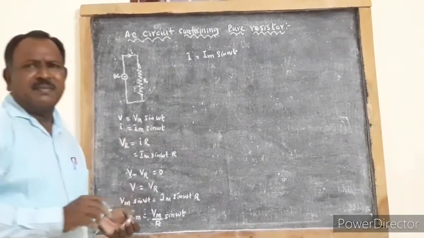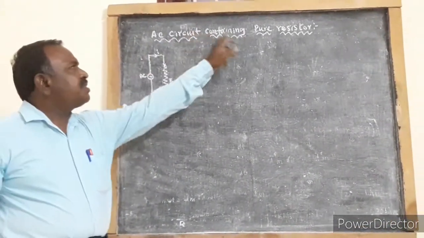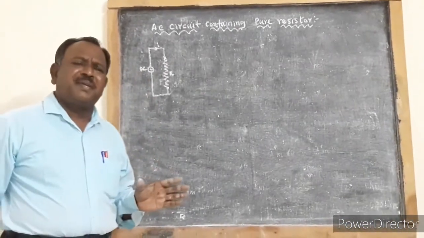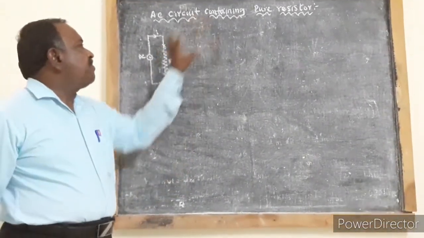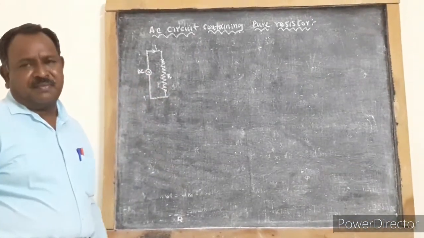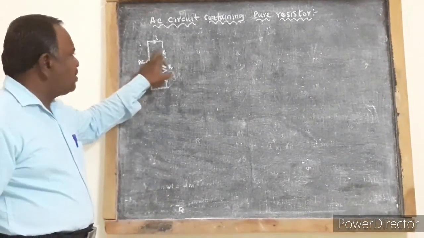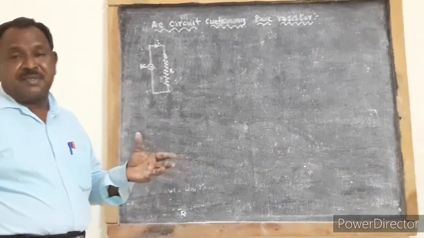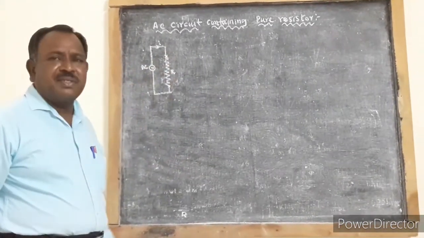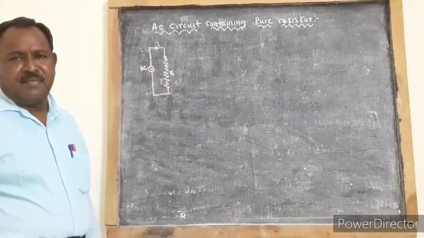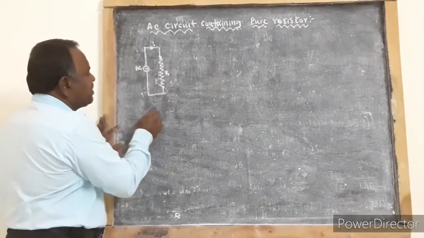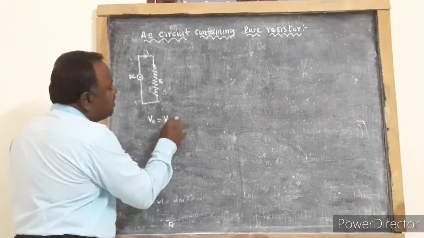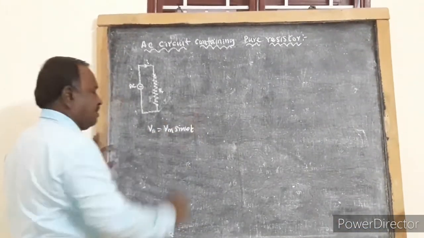So we are going to see AC circuit containing pure resistor. So in this session, we are going to construct phasor diagram for this circuit. So here we are having an AC source connected to a resistor. So what will happen to the current and voltage when an AC source is connected to the resistor? That is what we are going to see here. So the instantaneous EMF is given by V is equal to Vm into sine omega t.